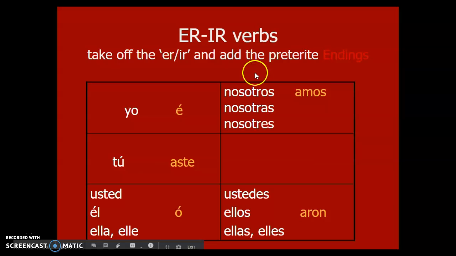For ER endings, you follow the same pattern. The same for IR. So both endings are the same, so you'll get a twofer. So for ER, IR, the endings are í, iste, ió, imos, and ieron. Notice the yo form and the third person form have accents over the vowels.